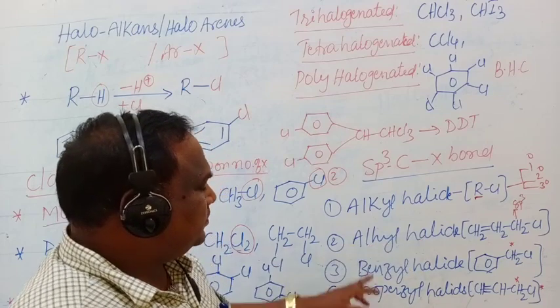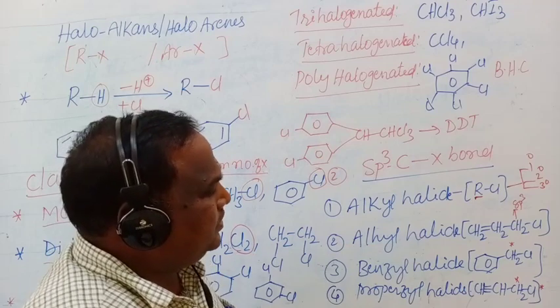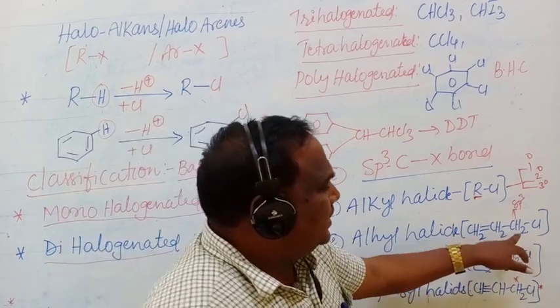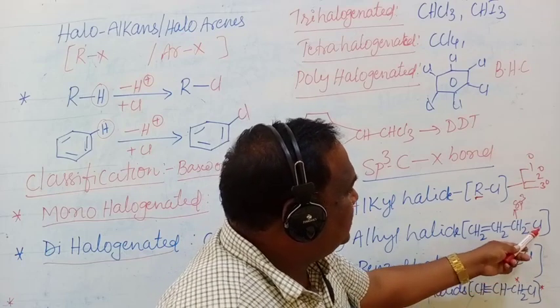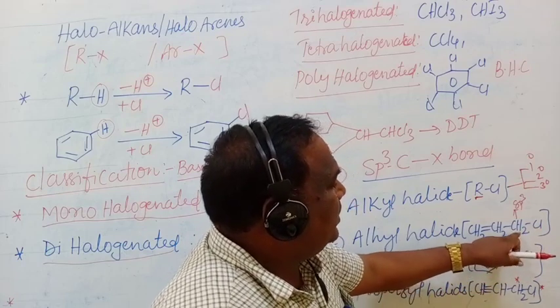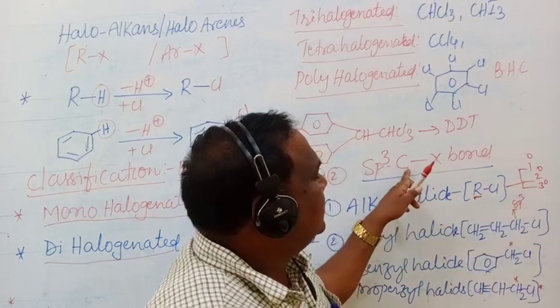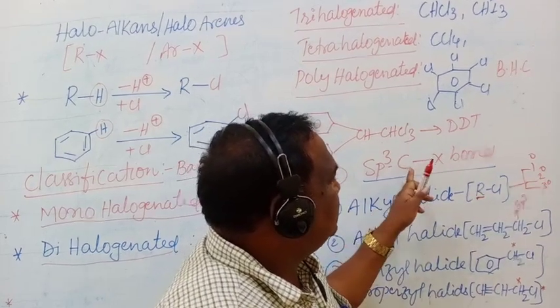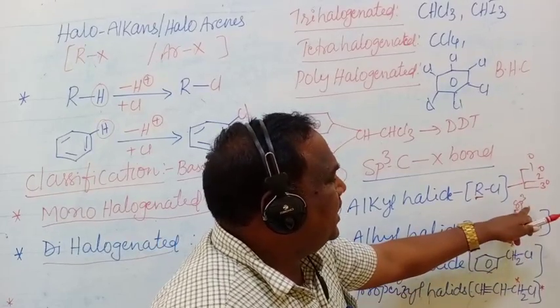Next one is allyl halides. In this one, this is the halogen-attached carbon, and this is the halogen attached to this carbon. The hybridization of this carbon is sp3. That is our condition: the halogen-attached carbon must undergo sp3 hybridization.